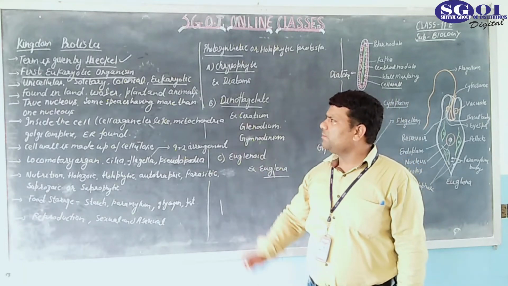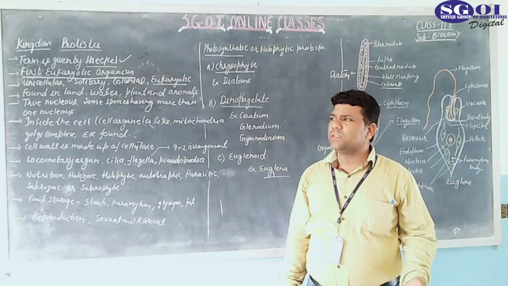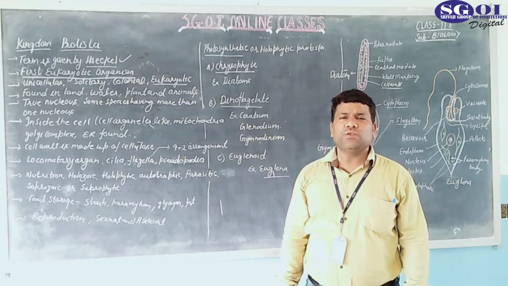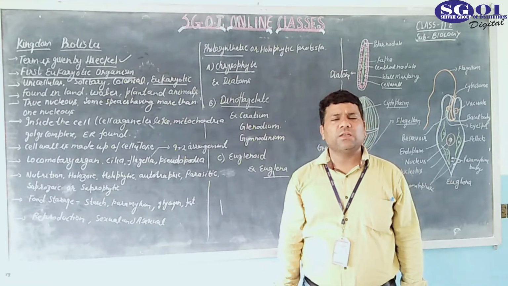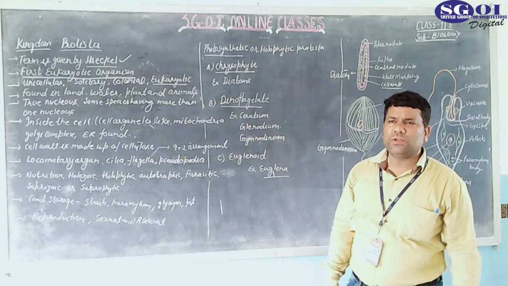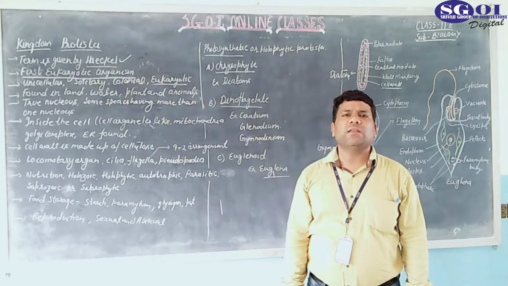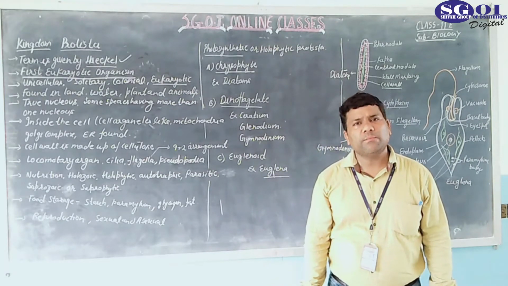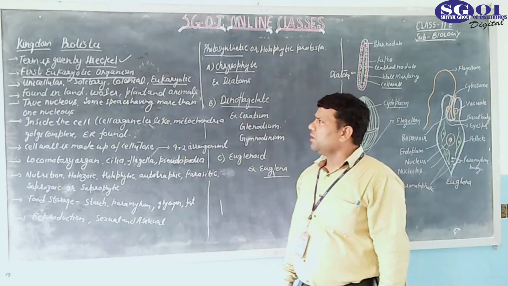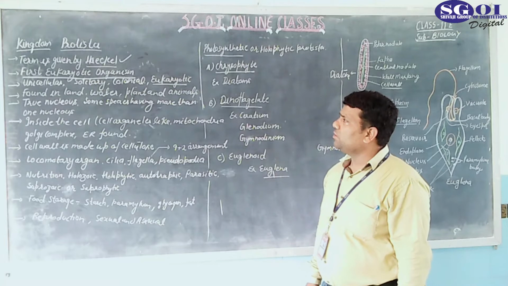But in a eukaryotic cell, a true nucleus is found. And what is a true nucleus? It is a nucleus whose genetic material is covered by a nuclear membrane. So kingdom Protista has the first eukaryotic organisms.